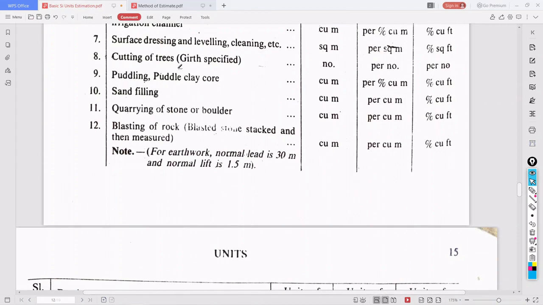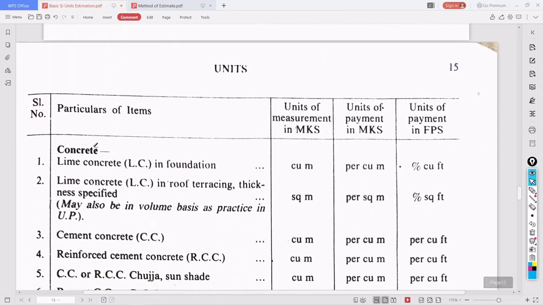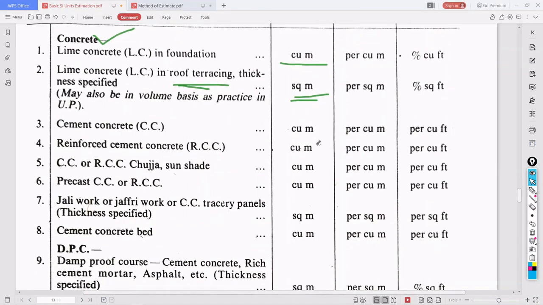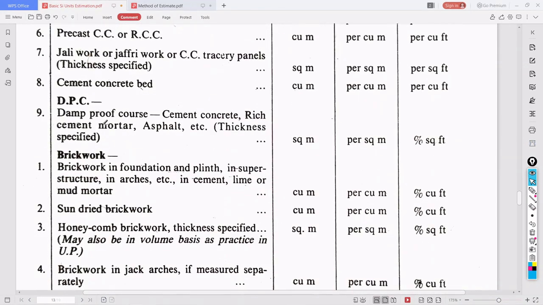Then cutting of trees, if there are any trees in the site or the locality, is taken as numbers, per number of tree: how much the quantity is, how much is the rate. Then comes the concrete. Lime concrete, cubic meter. Lime concrete in roof terracing is taken as square meters because the thickness will be very small. Cement concrete, cubic meter. Then comes your DPC, square meters.